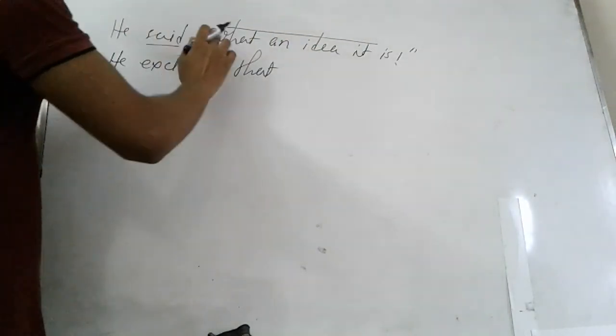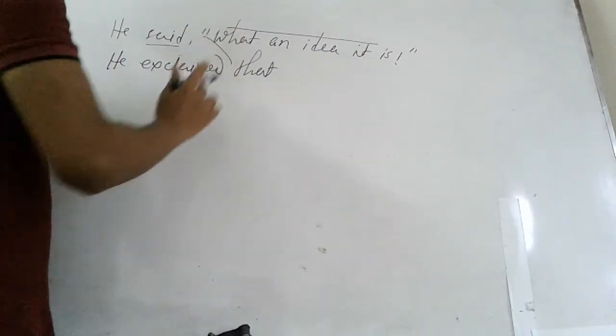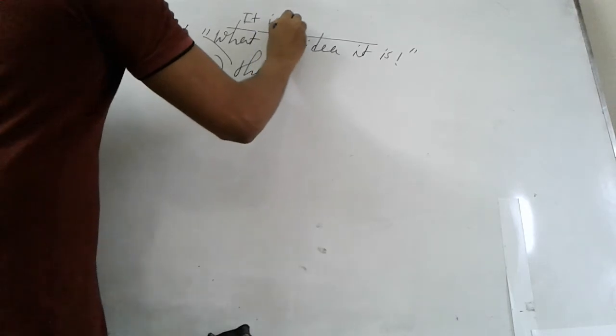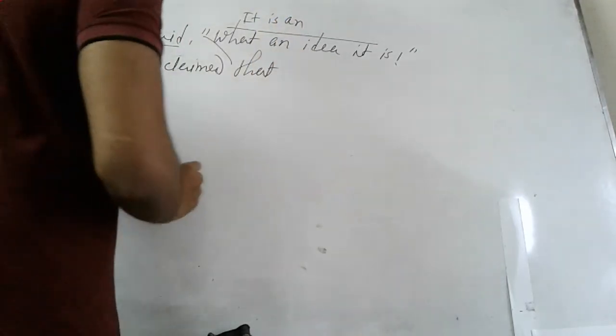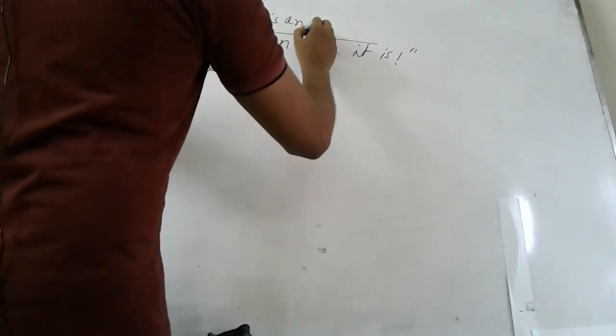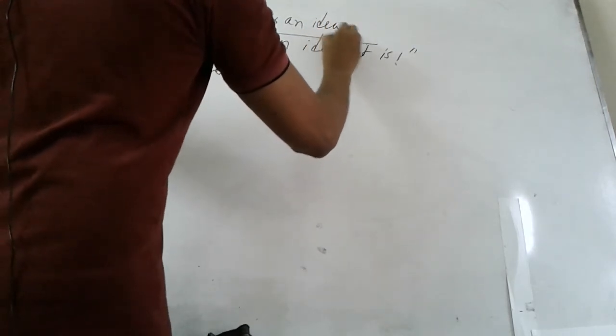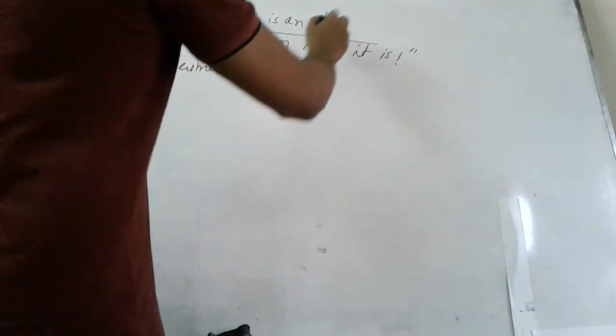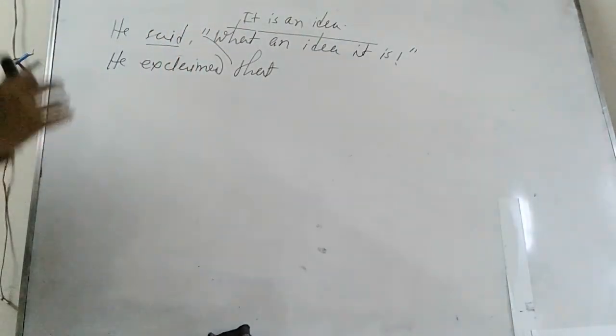So the assertive form of this exclamatory sentence will be, it is an idea. It is an idea, or something like this. Okay, it is an idea.